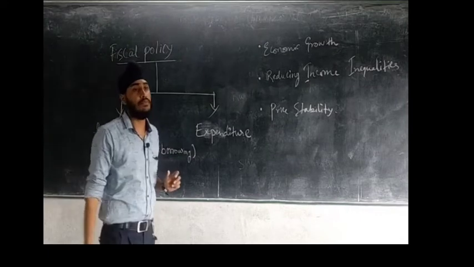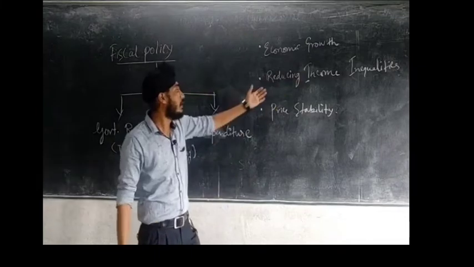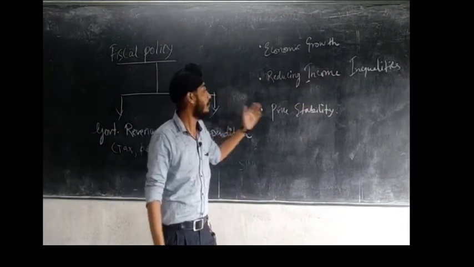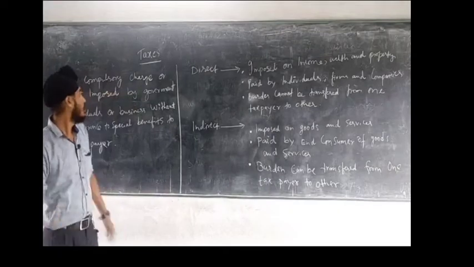So the main objective of the fiscal policy is to bring economic growth in the economy, to reduce income inequalities prevailing in the economy, and to maintain price stability in the economy. So this was the concept of fiscal policy. We'll see what is tax.